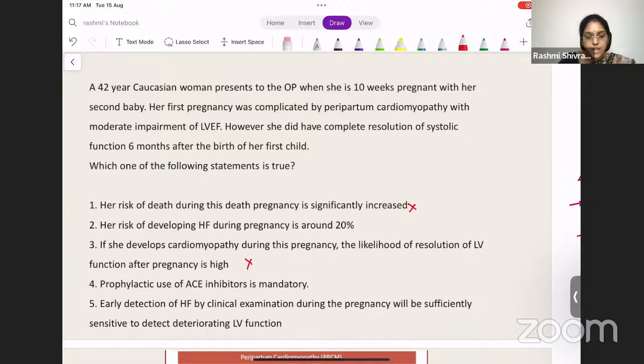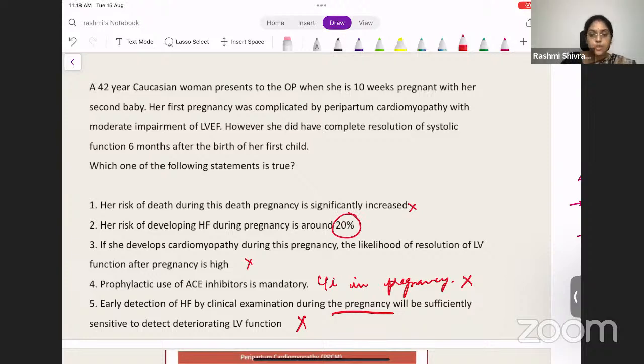Prophylactic use of ACE inhibitors is mandatory. We cannot use them prophylactically because ACE inhibitors are contraindicated in pregnancy. Post-delivery you can probably use them, but in pregnancy you cannot. So this is not recommended. Early detection of heart failure by clinical examination during pregnancy will be sufficiently sensitive to detect deteriorating LV function. During pregnancy alone will not be sufficient. You need to watch out in the postpartum period also, after the delivery of the baby. So the correct option is that the risk of developing heart failure during this pregnancy is 20%.